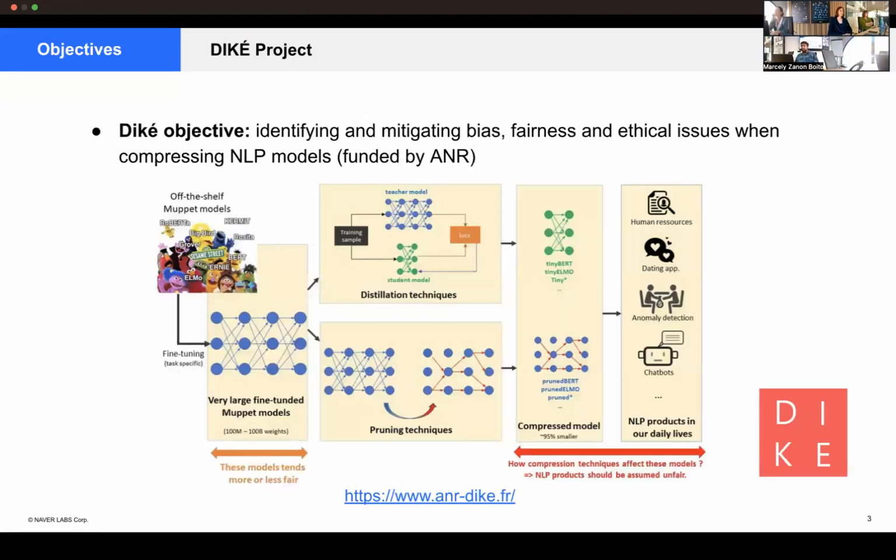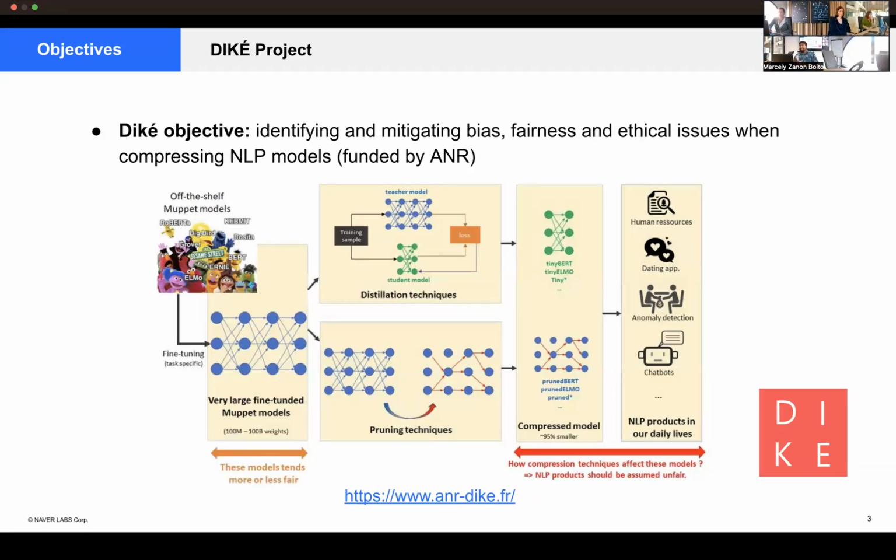This project is under the GK project, which is funded by ANR and focused on identifying and mitigating bias, fairness, and ethical issues when compressing NLP models. Basically, in this new area of large foundation models, we have models that can get to even 100 billion parameters, super big models that we know are more or less fair, because they are trained with a lot of data, high quality and bad quality data, but that are controlled data.